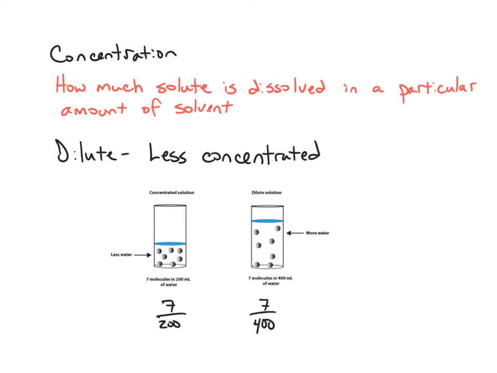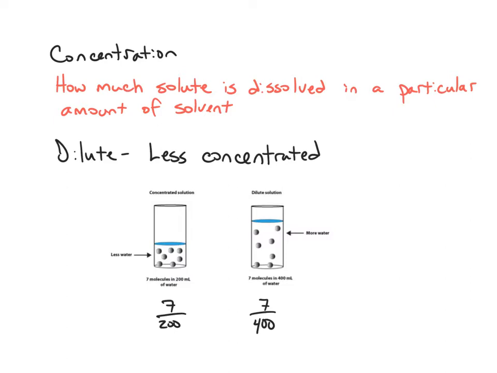The beaker on the left has 7 particles out of 200 total, and the beaker on the right has 7 particles out of 400. Now, we can see that the one on the left is more concentrated because there's less room for these particles to move around in, so they're more tightly packed. Another word for concentration is tight, packed, or dense.